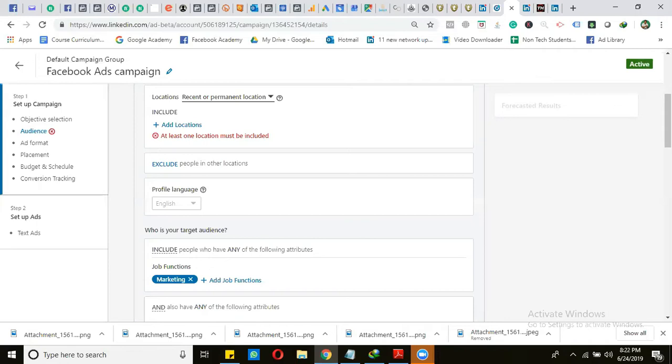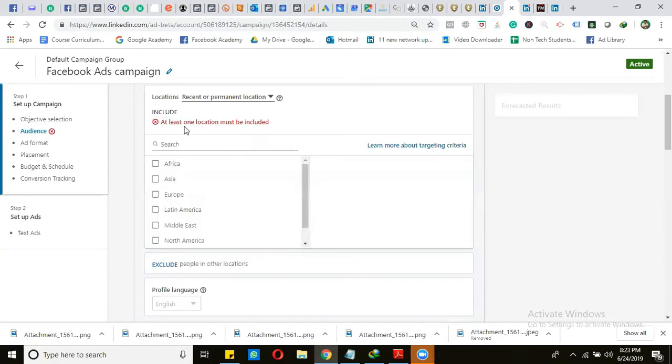Also, as members provide their own job experiences, their companies, their skills, and other information about themselves, we can target those people based on their experience, company, skills, education, and other targeting options. So first of all, for the targeting options, we need to use the location.